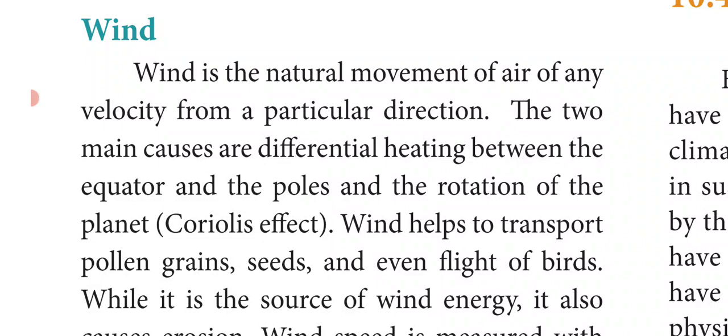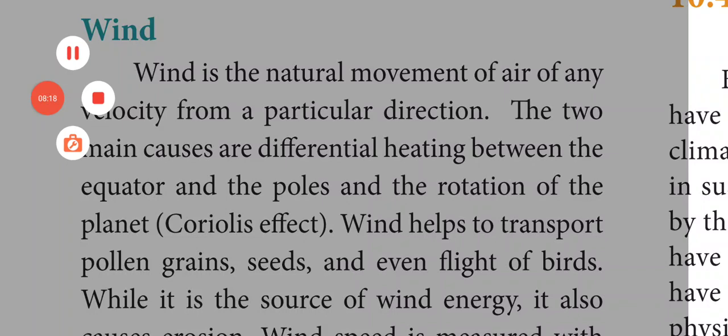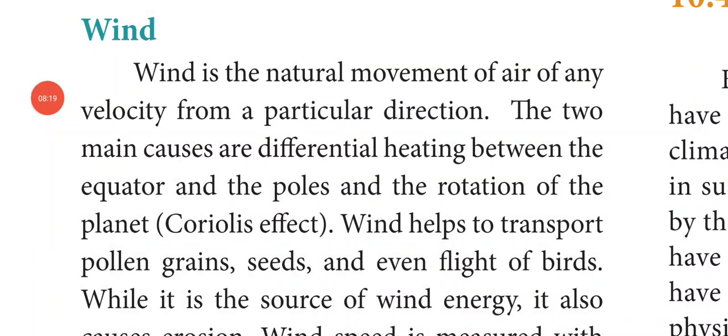The two main causes of wind are the differential heating between the equator and the poles and the rotation of the planet, and this is called the Coriolis effect.